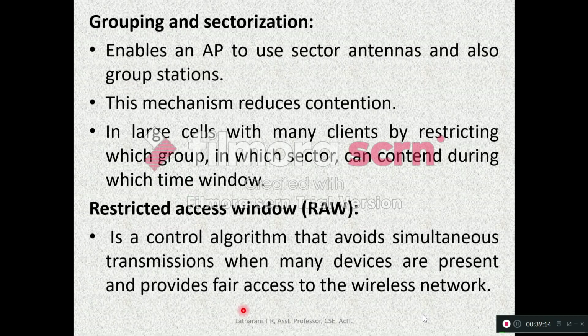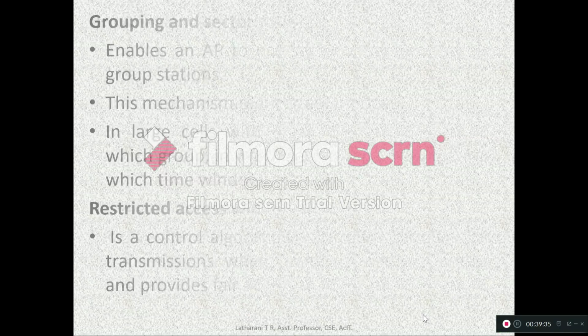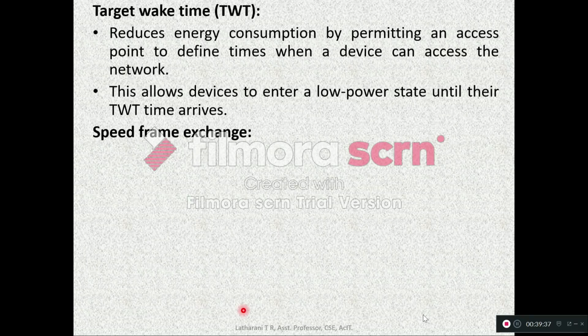Grouping and sectorization. This is also an important feature of the MAC layer, which enables an access point to use sector antennas and also group stations. So it will be useful for enabling the access points to use sector antennas. Sectorization means it will be grouped. I will show you, wait.